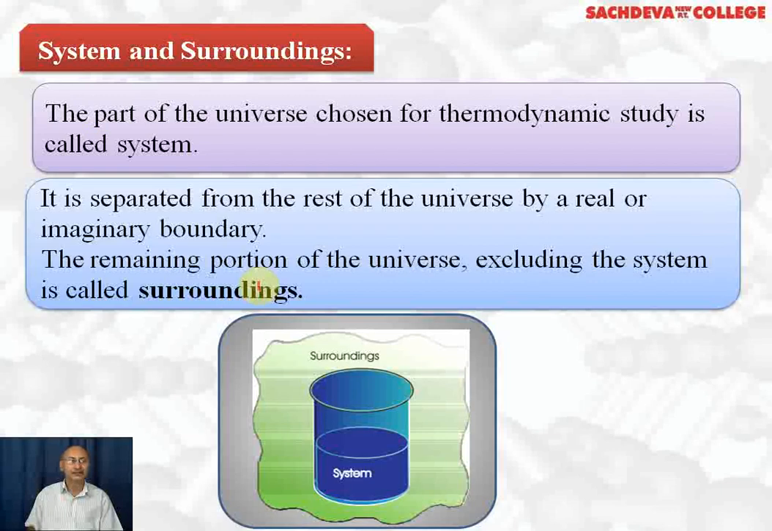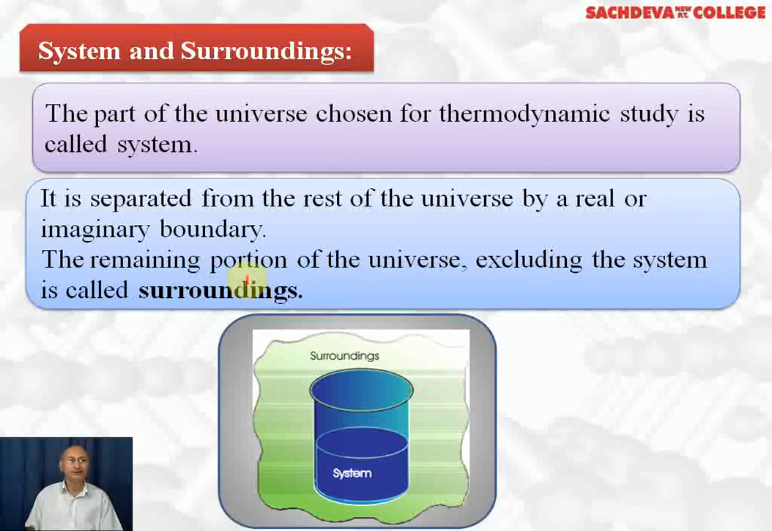Now, what is surrounding? System is separated from the rest of universe by a real or an imaginary boundary. That is, the remaining portion of the universe excluding the system is called surroundings. In chemistry, leaving the portion of test tube where reaction is taking place, everything else is the part of surrounding in the universe. Now in this diagram we have shown you the system.